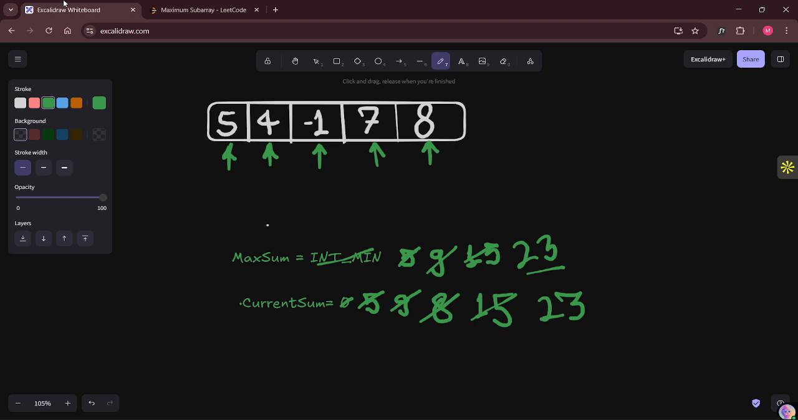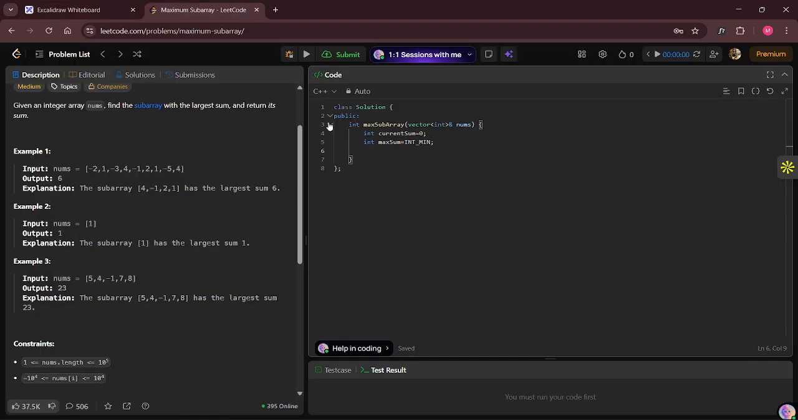And then there also we traversed the entire array, each and every element one by one. So even here I'm going to traverse the entire array. For int i equals 0, i less than nums.size(), i plus plus. Okay. And then whatever element we are getting here, we are just going to add it inside the current sum. So we'll be doing here current sum plus equals nums[i].